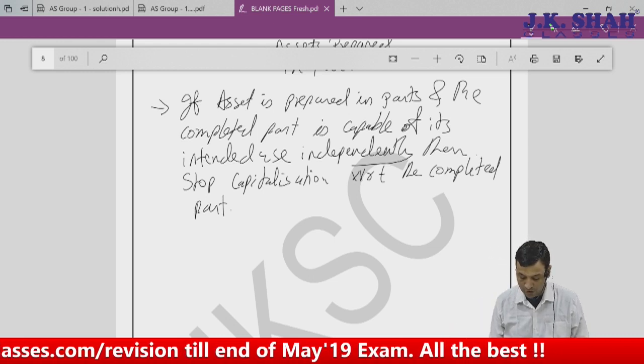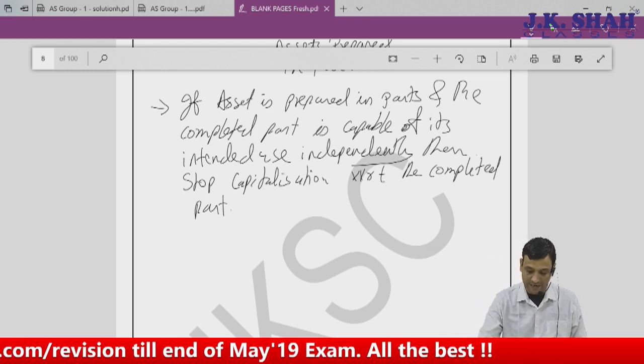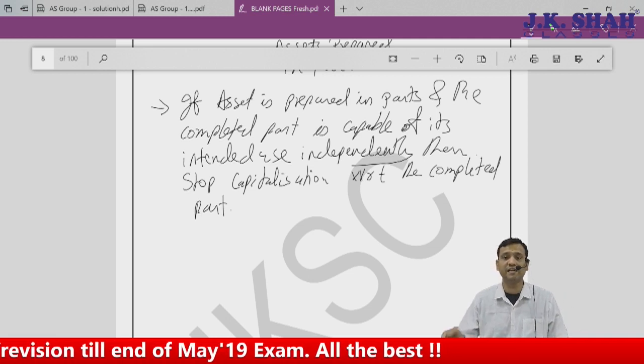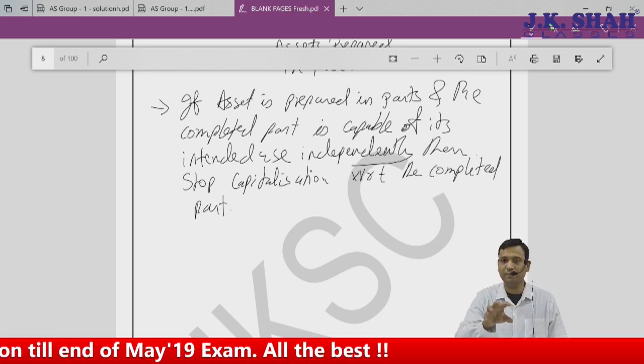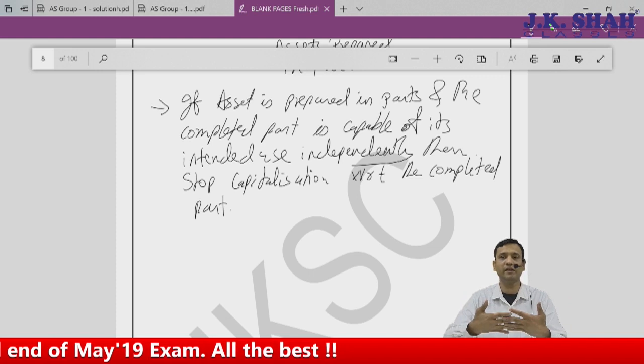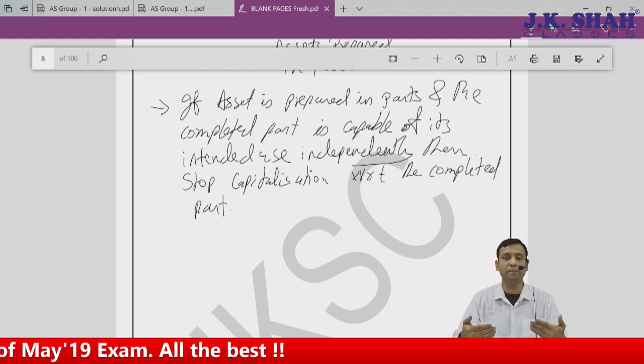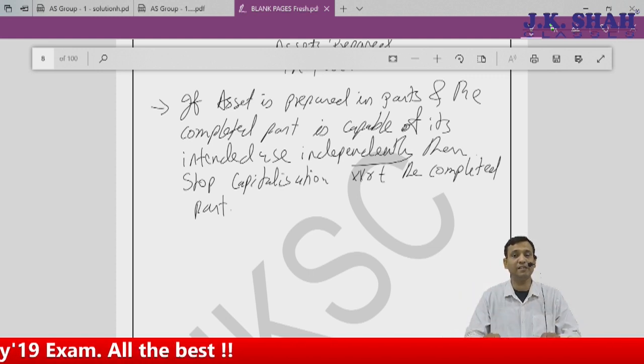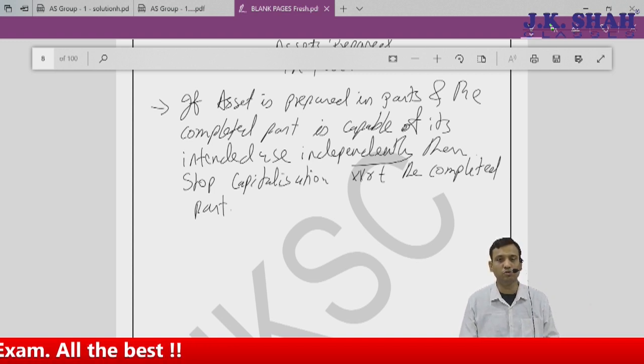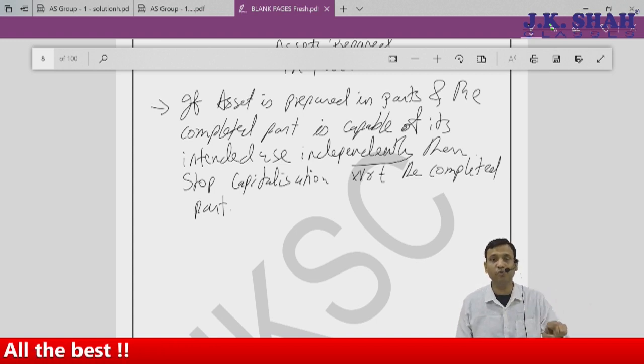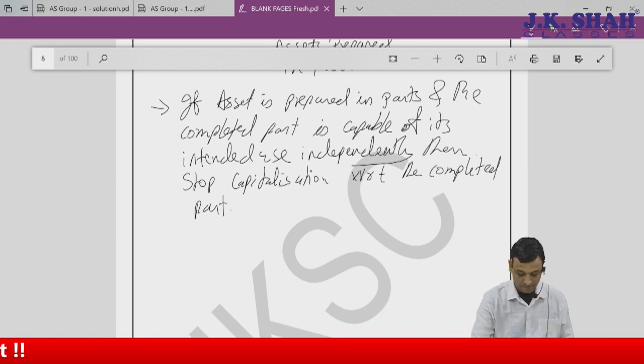with respect to completed part, which means that if the asset is prepared in parts, I have 4 parts which I will join. If the asset is prepared in parts and that part is not capable of independent use, then continue capitalization with respect to the part which is completed.